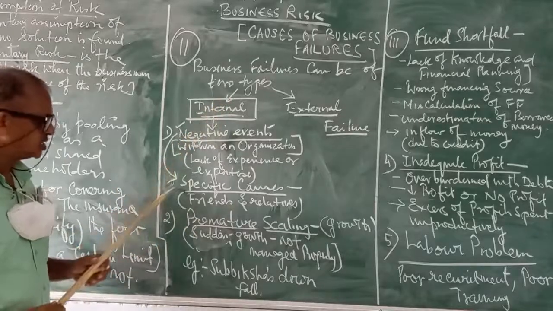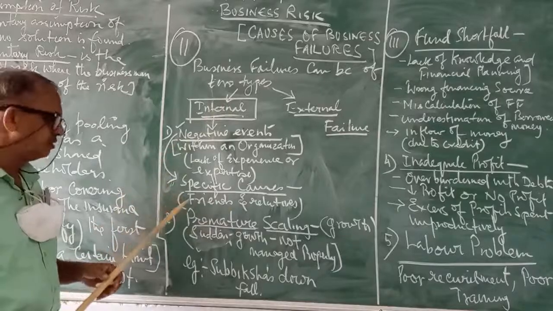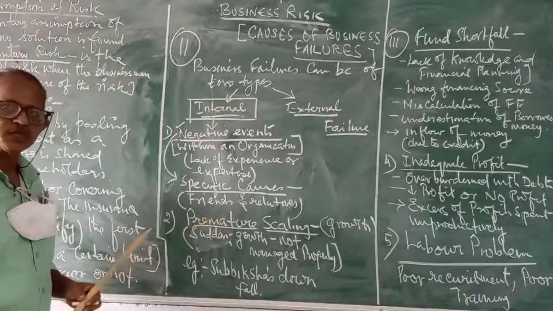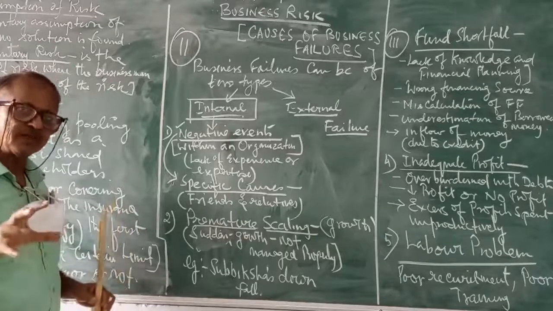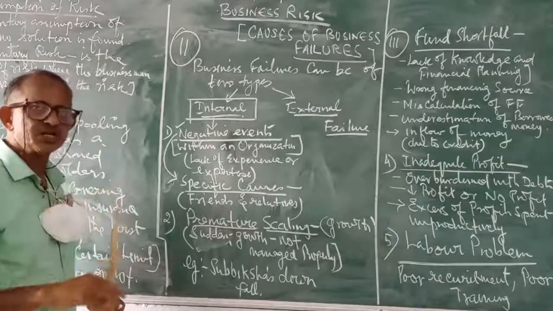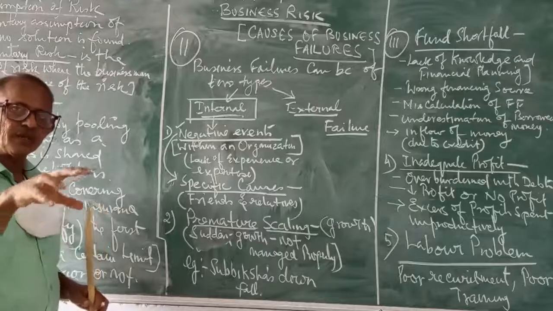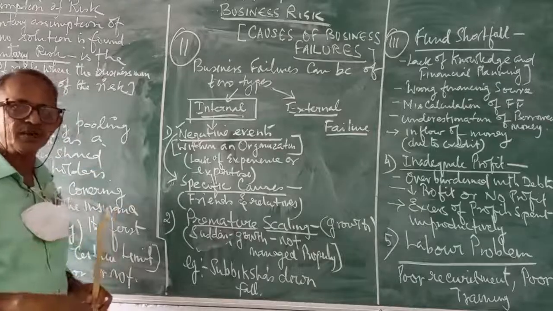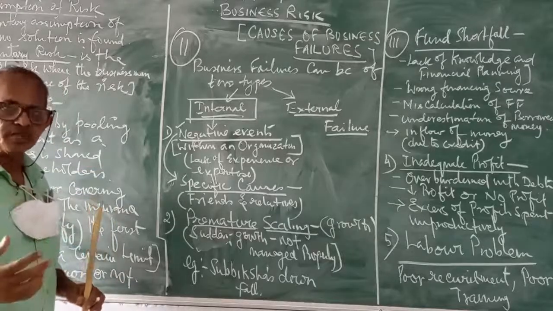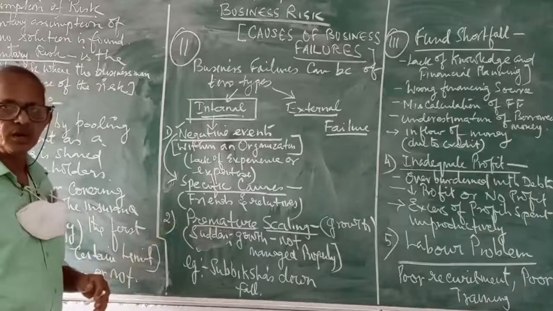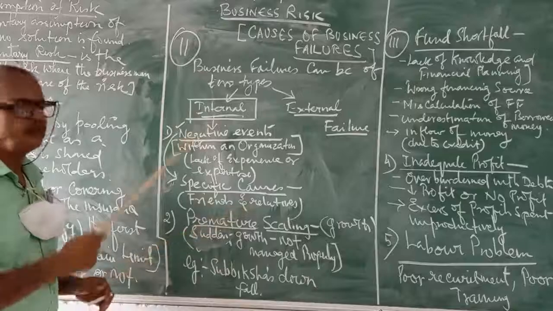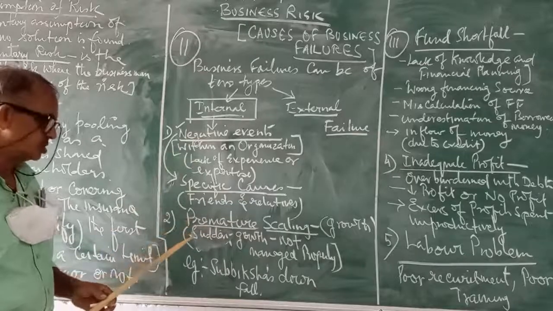Now, the other reason under the head of negative events is specific causes. Specific causes here means that the majority of organizations have their relatives and friends as their partners. So when relatives and friends are the partners in a business organization, business dealings cannot be carried out in a frank manner. So there are all chances for misunderstandings, resulting in failure of the business organization.